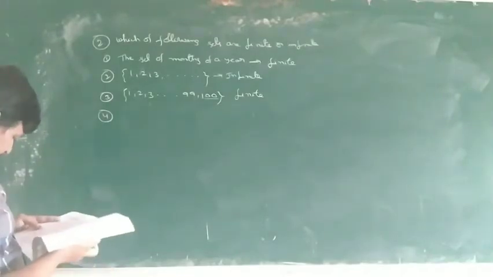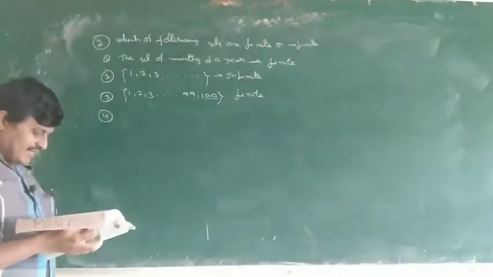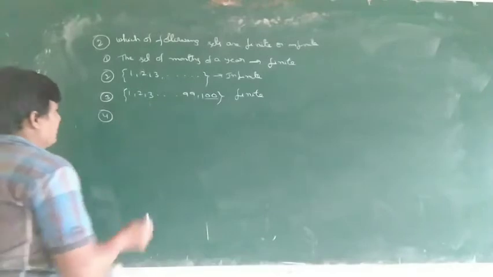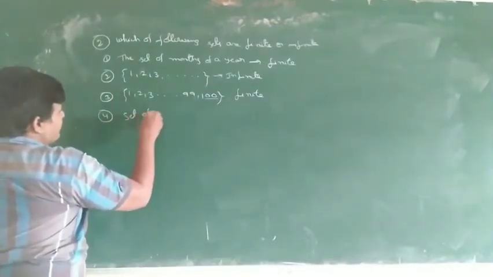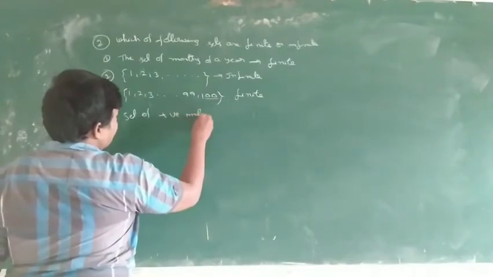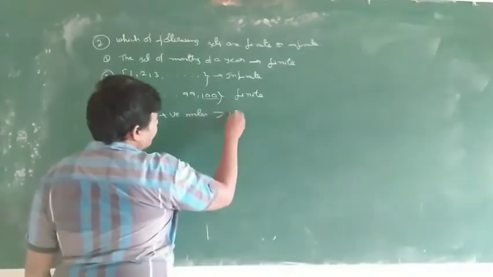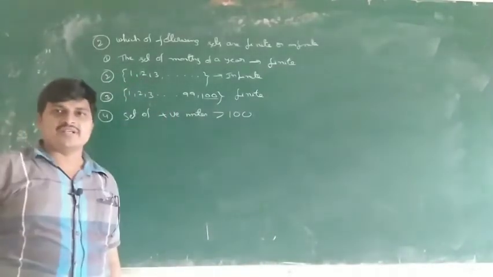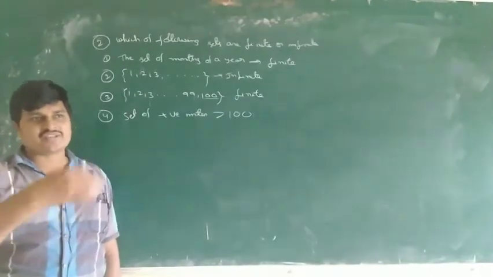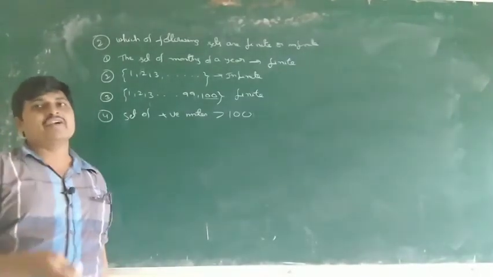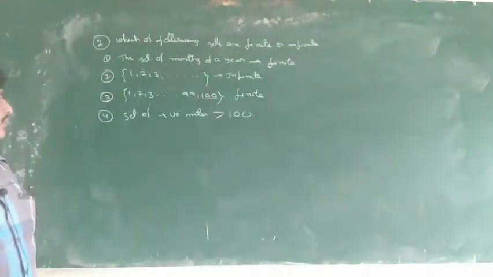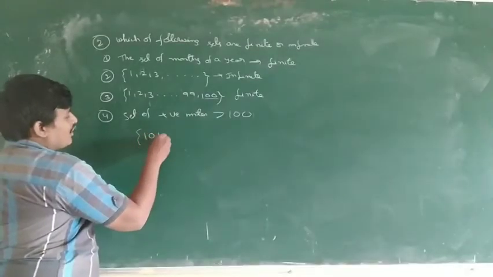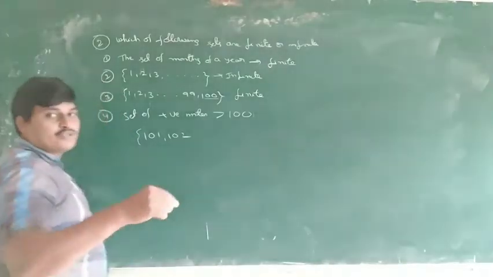Fourth one: the set of positive integers greater than 100. Less than 100 means up to 100, with last number 99.